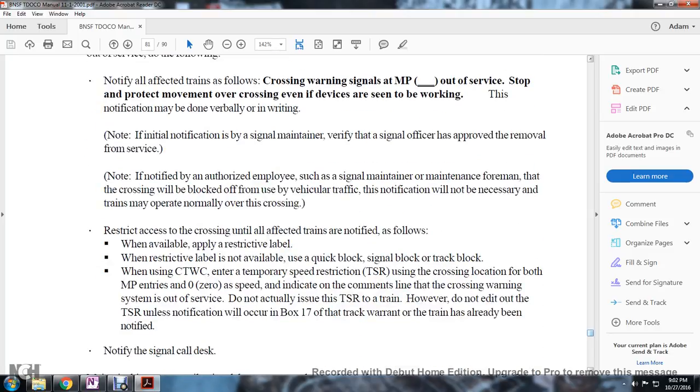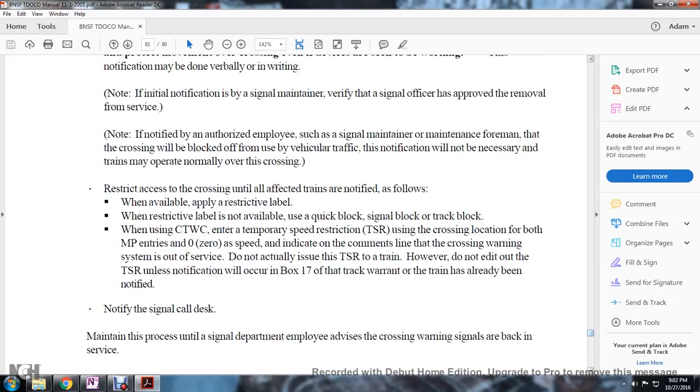Notify all trains as follows: crossing warning signal at milepost out of service. Stop and protect the movement over the crossing if the device seems not to be working. This notification must be done verbally. Note: if the notification comes from the signal maintainer, verify that the signal officer has approved the removal from service. Identify the authorized employee, such as the signal maintainer or maintenance foreman. If the crossing will be blocked off from vehicle traffic, notification will not be necessary, and trains may operate normally over the crossing.